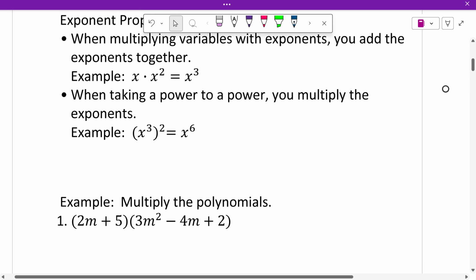Okay, so if you have a binomial times a trinomial, we're going to double distribute.